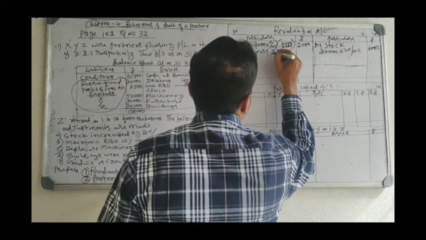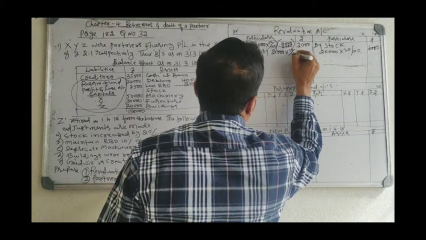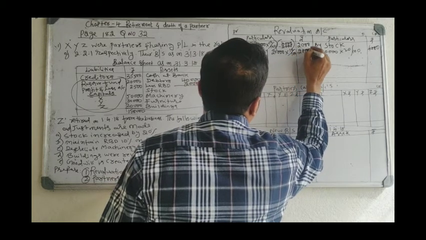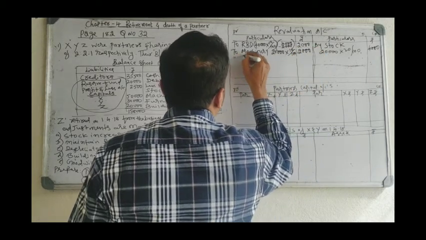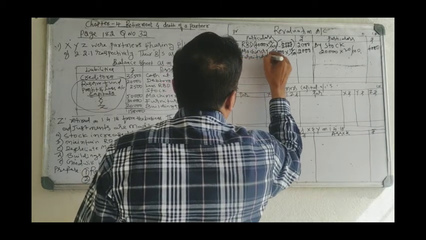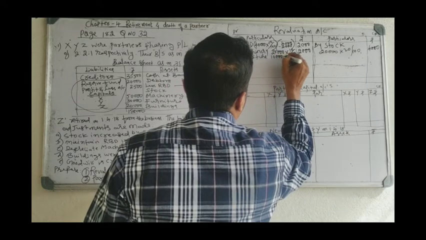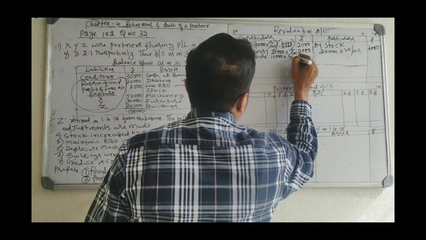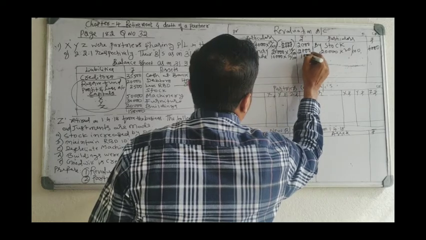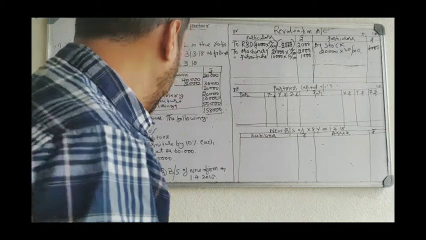Machinery 20,000 into 10%, 2,000. Furniture 10,000 into 10%, 1,000. Depreciation on furniture and machinery is a loss, written on the debit side.